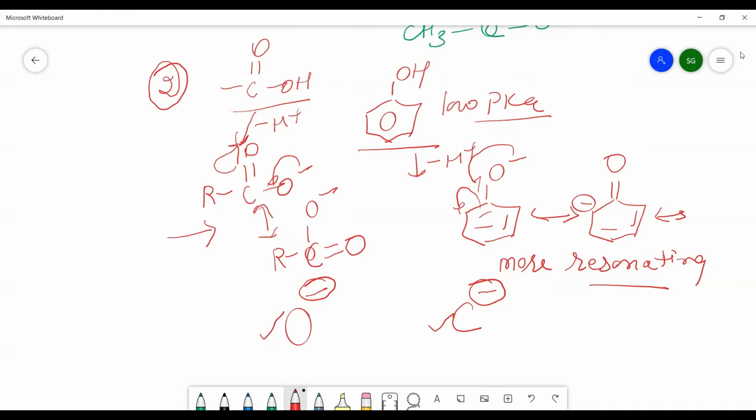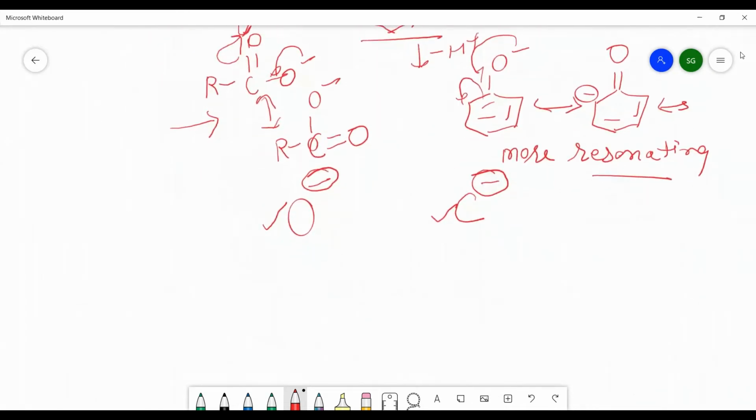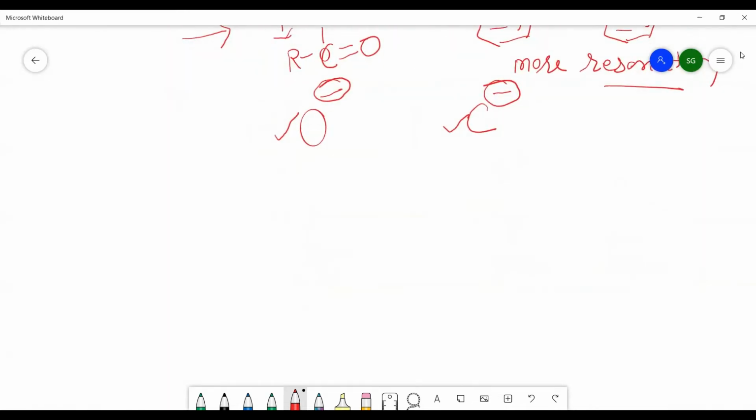And because of that reason, the carboxylic acids are strongly acidic in nature as compared to phenols, and the phenols are less acidic as compared to carboxylic acid. So this was about the acidic behavior of carboxylic acids and phenols.